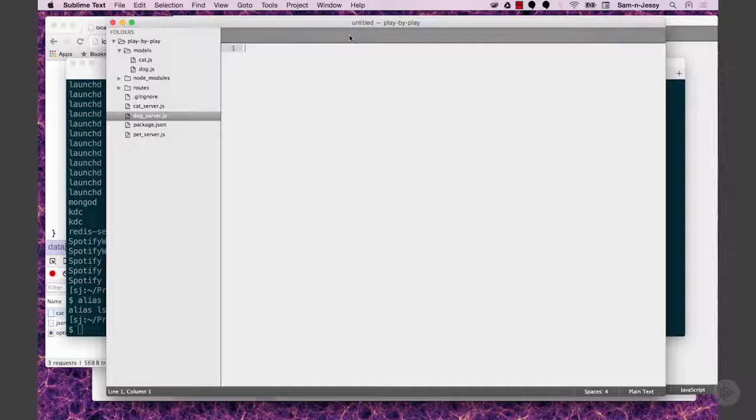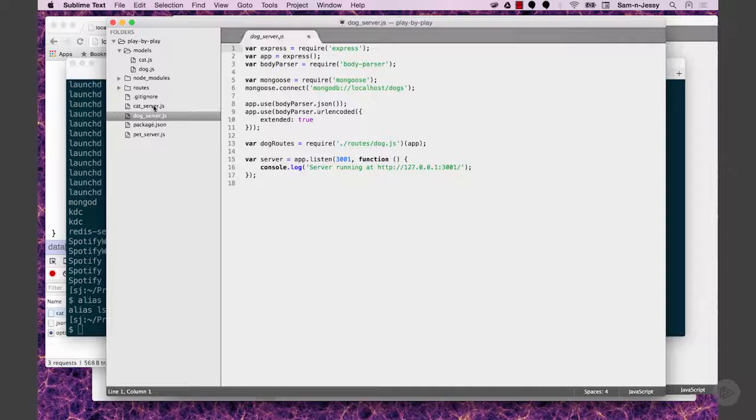And you could require that code, because right now we've copied and pasted it. Yep, from cat server to dog server. And we didn't have to do that. What I tend to do actually too is a config file. I'll have a config that's just a JSON object. Even the body parser and all this stuff, it's not DRY anymore because we have it in multiple servers. We could actually have some kind of Express configuration which we require in. Yep, which, in any production app, we'd probably want to go there.